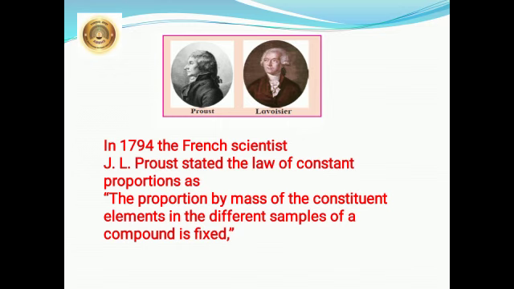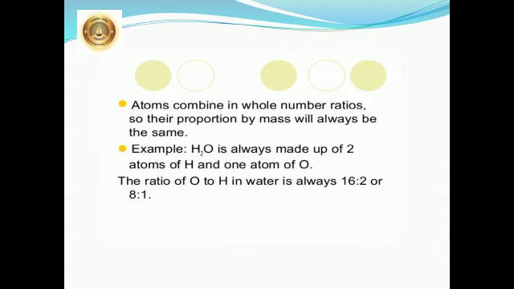Suppose you are going to make tea, with half a cup of water, half a cup of milk, and then you add the ingredients, sugar and salt. When you get the product tea, the constituents are going to be the same. The compound is going to be fixed. It is not going to change. Atoms combine in whole number ratios, so their proportion by mass will always be the same.